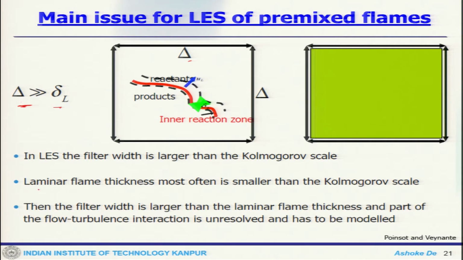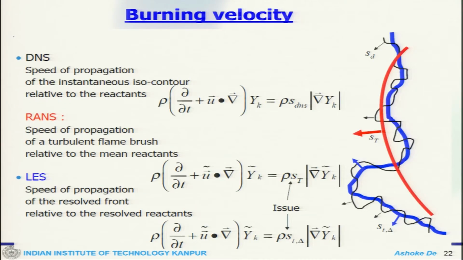This is quite small compared to the Kolmogorov scale and the filter size is larger. So, one needs to be careful to handle that kind of situation, because the flame front may sit inside the grid cell.